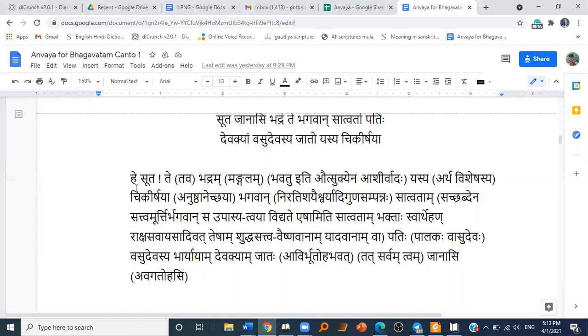So they were so eager, the rishis and the munis, to learn from Suta Goswami. When there are students, generally they don't bless the teacher. They expect blessings from the teacher, but they don't really bless the teacher.